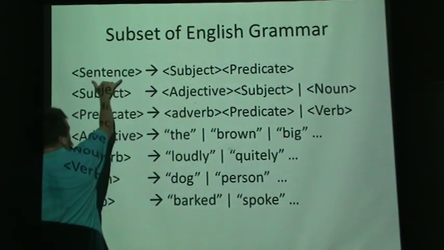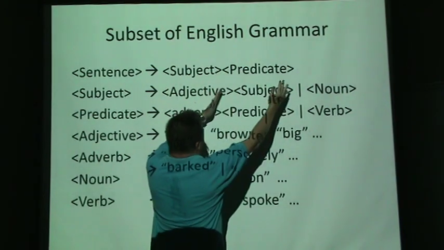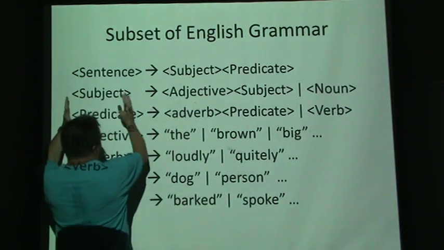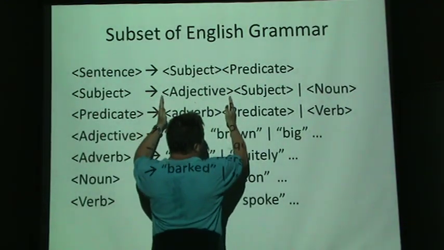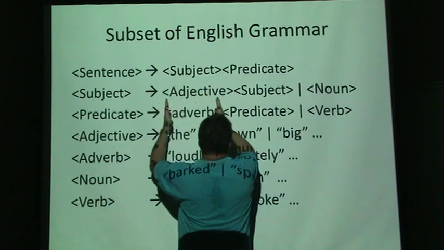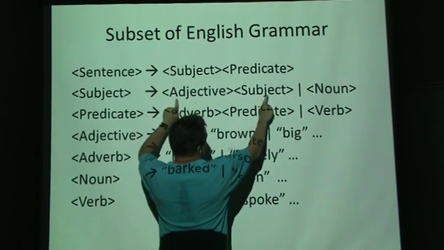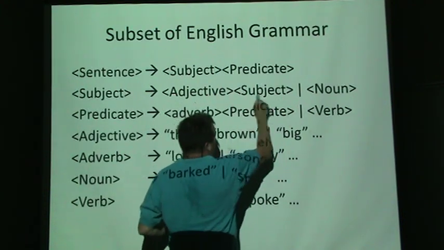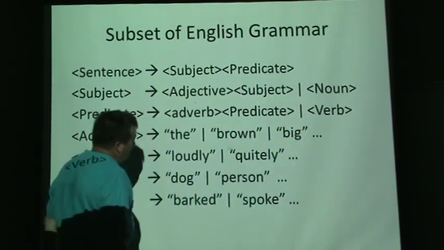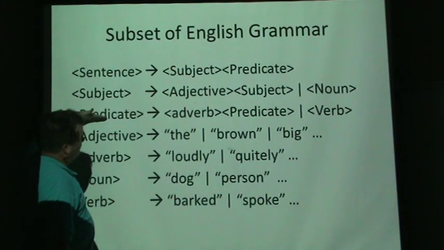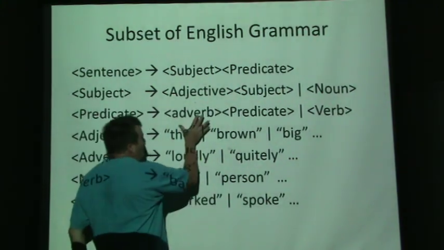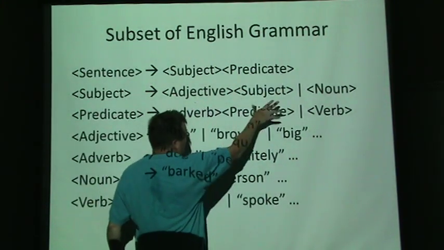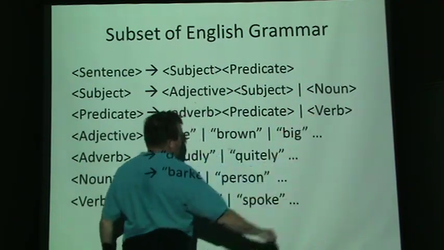We'd say, okay, we start with a sentence. Well, the sentence has a first part and a second part, and then we describe the first part. And the first part is a bunch of adjectives, followed by a subject, and maybe another adjective. So this is like a left linear grammar. And then eventually it could be a noun. Then we have a predicate, which describes what the noun is doing. And we can have an adverb followed by a predicate, another adverb, and then we eventually have a verb.